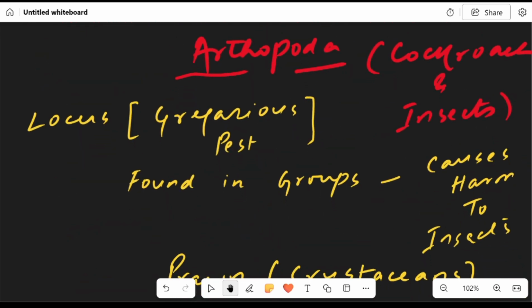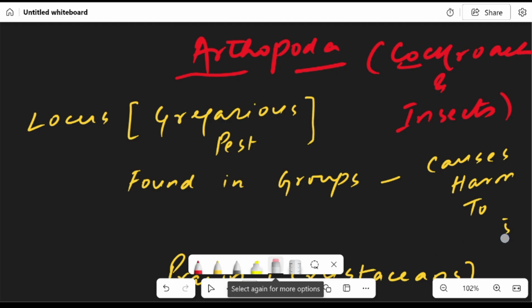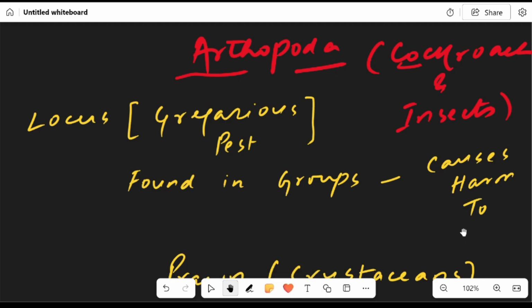Arthropoda, we have many examples here. It is the largest phylum, including cockroach and other insects. Locust is a gregarious pest found in groups that causes harm to crops.